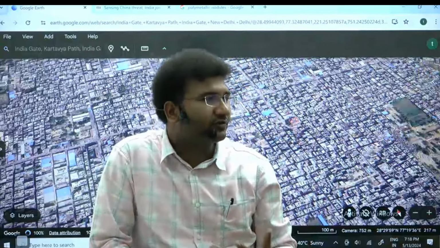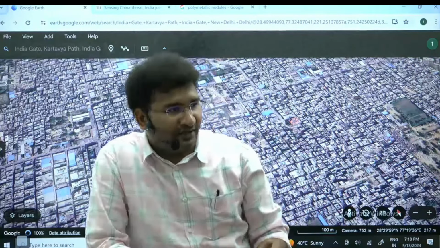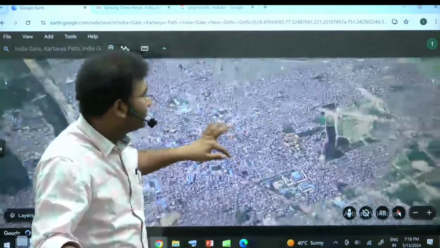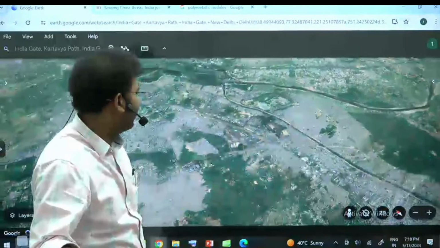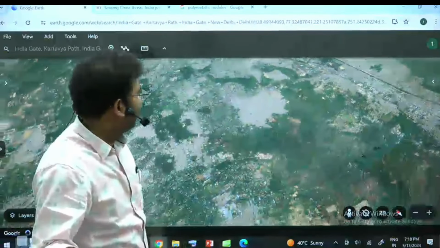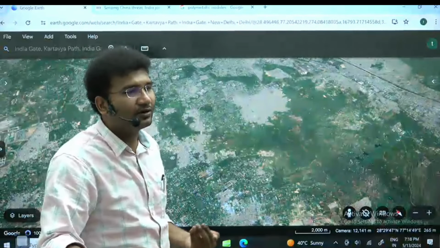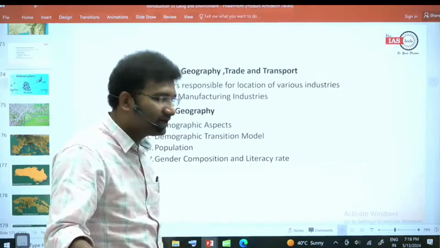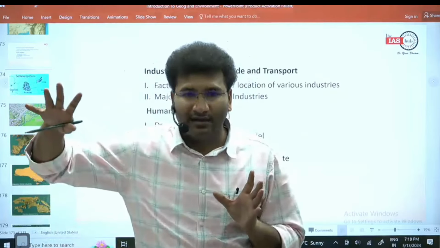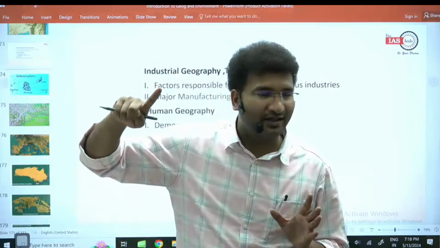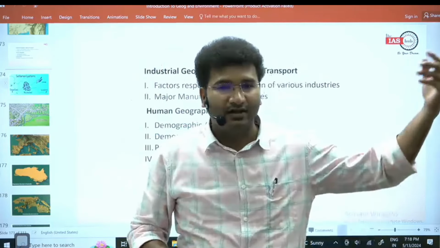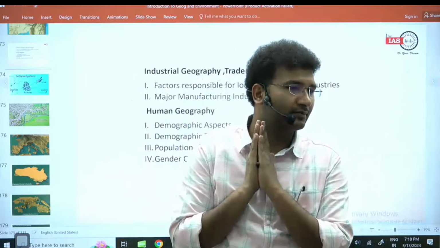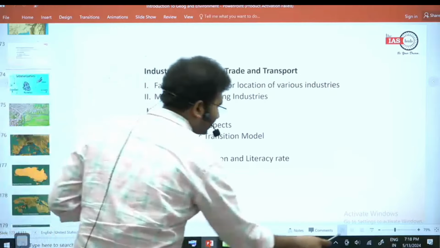So this is what is settlement geography. Now when it comes to economic geography, you just need to imagine what are the resources that they will be using. One who is living in a planned area, one who is living in an unplanned area. ये सारे चीज हमें देखना होगा, right? So geography is one such subject where you shall be trying to understand the natural elements, air, water, landforms, with that of the artificial elements like roads, constructions. दोनों के बीच में how is the human present there? So look here, and one more aspect is that population.